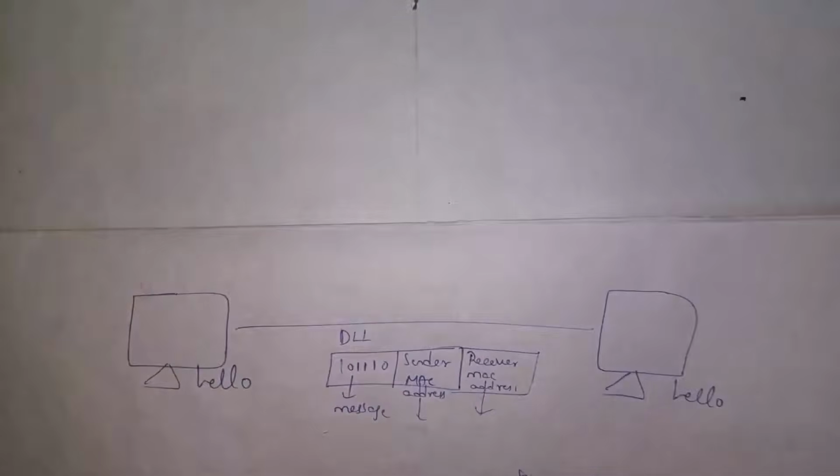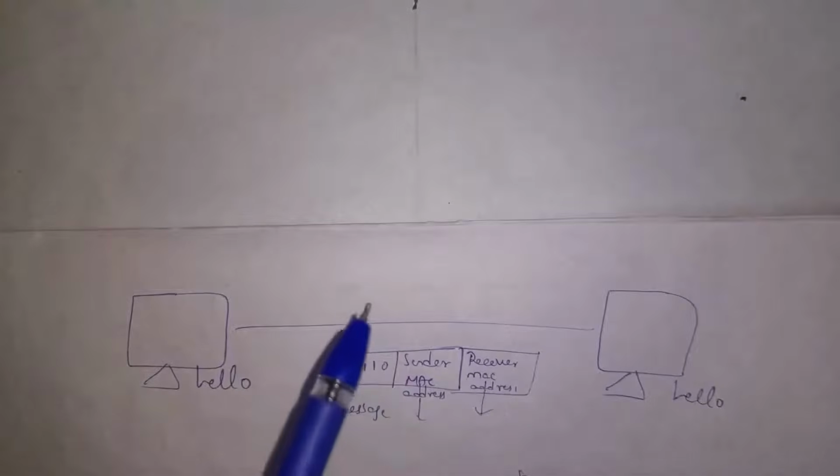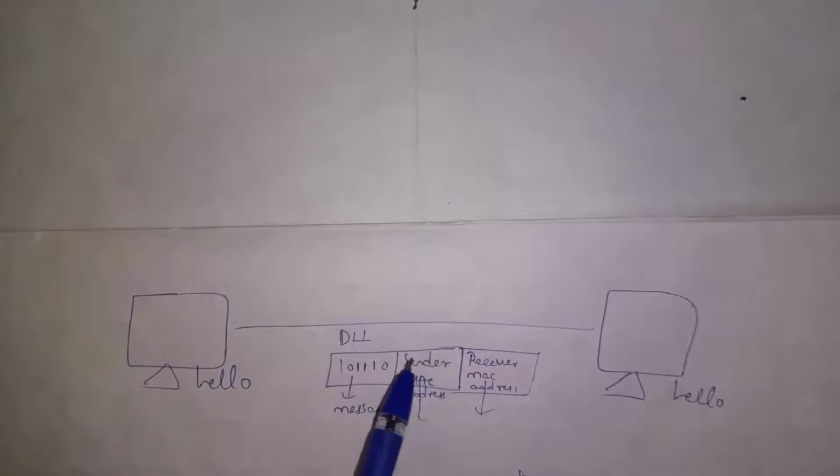So the main duty of the data link layer is to transfer data without any errors, and the data link layer will add our data into frames, and along with our message, it will add the sender MAC address and as well as the receiver MAC address. And by combining all this, the data link layer will send our data.